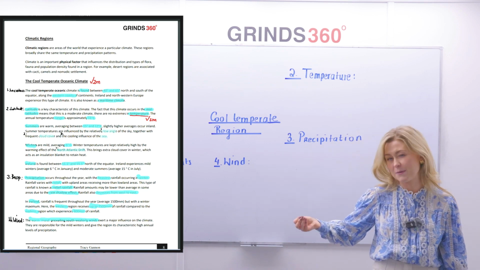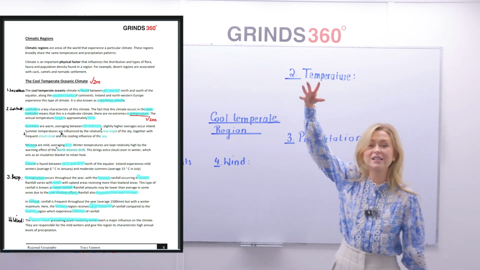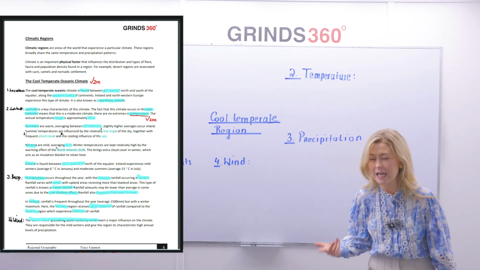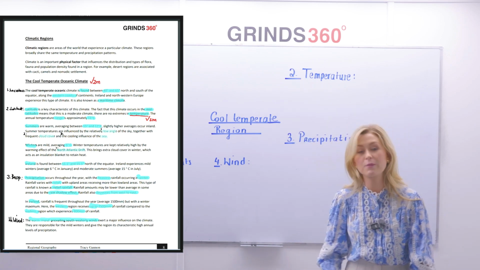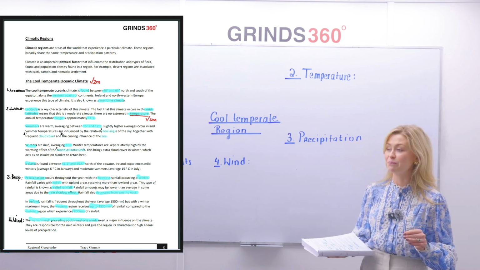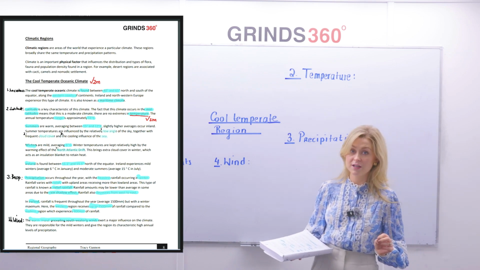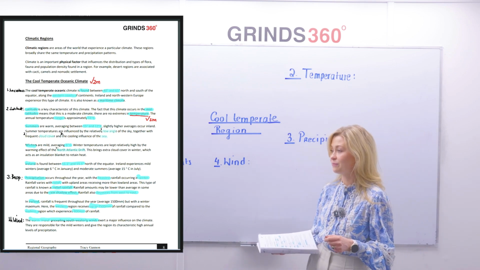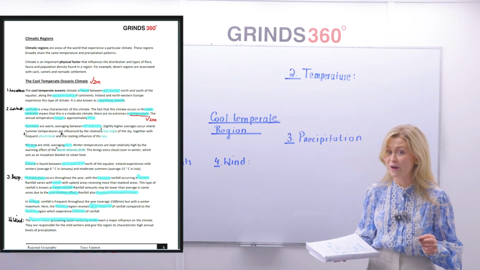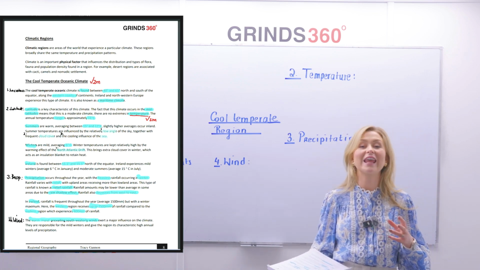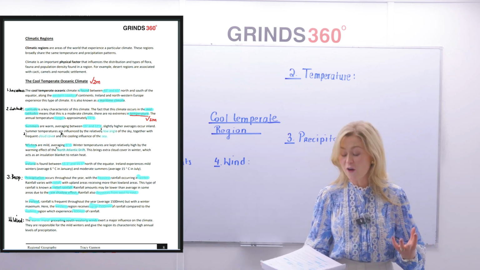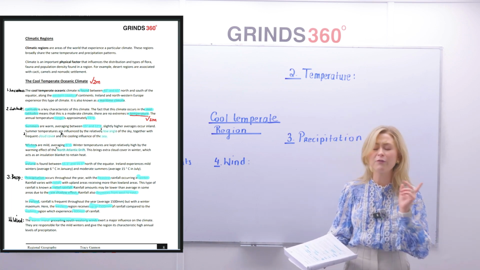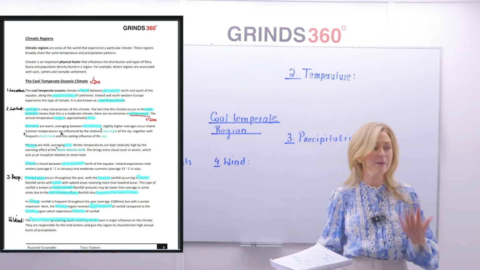Where gets more precipitation? High upland areas tend to get more, lowland areas tend to get a little bit less. So what are we saying here? Precipitation occurs, highlight the word throughout. It occurs throughout the year. With the heaviest, highlight the word heaviest rainfall, the heaviest rainfall occurring in winter. Rainfall varies with, highlight the word relief. Now, if you don't understand the word relief, when I speak about relief, I'm talking about is somewhere an upland area or is somewhere a lowland area?